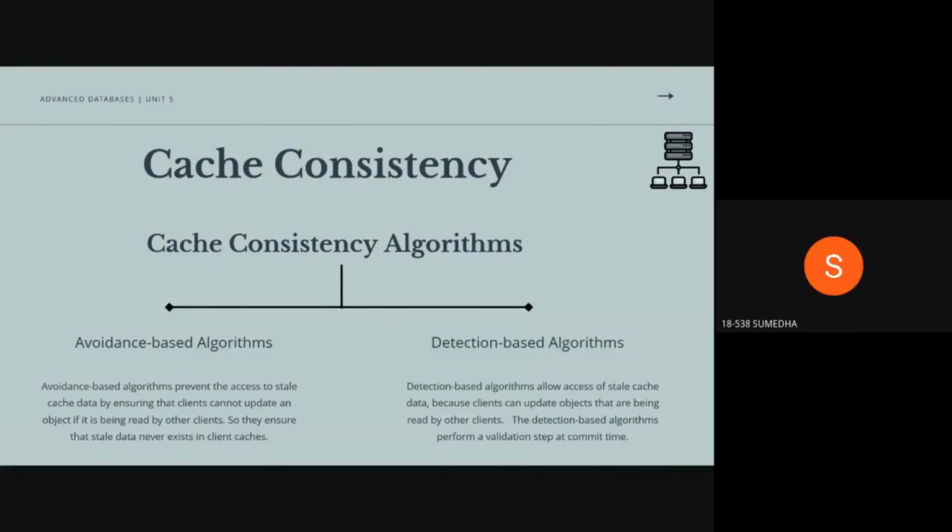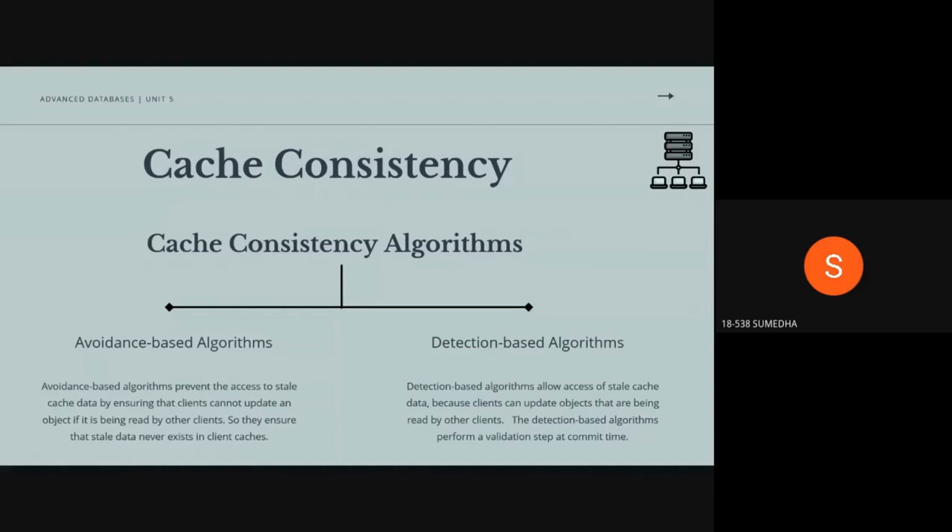Cache consistency. This problem basically occurs when the data is moved from the server to clients. And this is coupled with consistency control because cached data can be accessed by multiple clients at the same time, and also the locks have the possibility to be cached along with the data. So we have algorithms for this, and they are broadly classified into two: avoidance based and detection based. The basic principle of an avoidance based algorithm is to prevent access to stale cache data. Stale cache data is the one which is accessed by a client while another client is updating its contents. So this algorithm ensures that there is no stale cache data at any point of time.